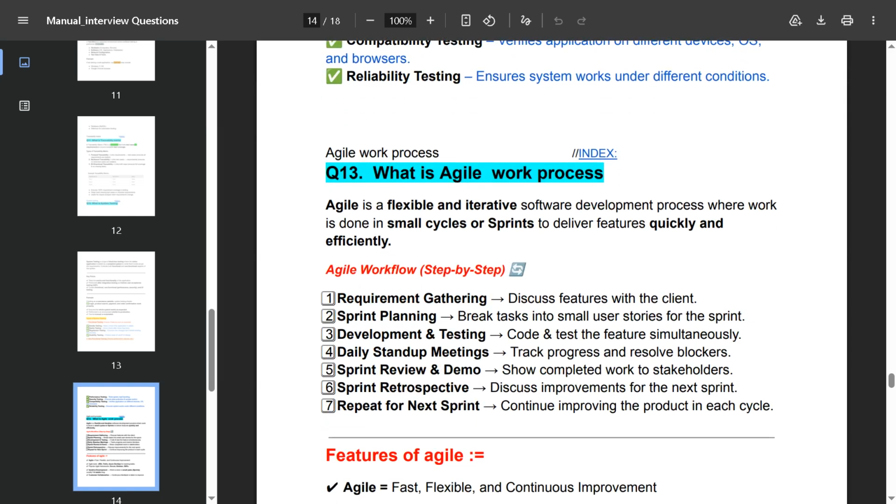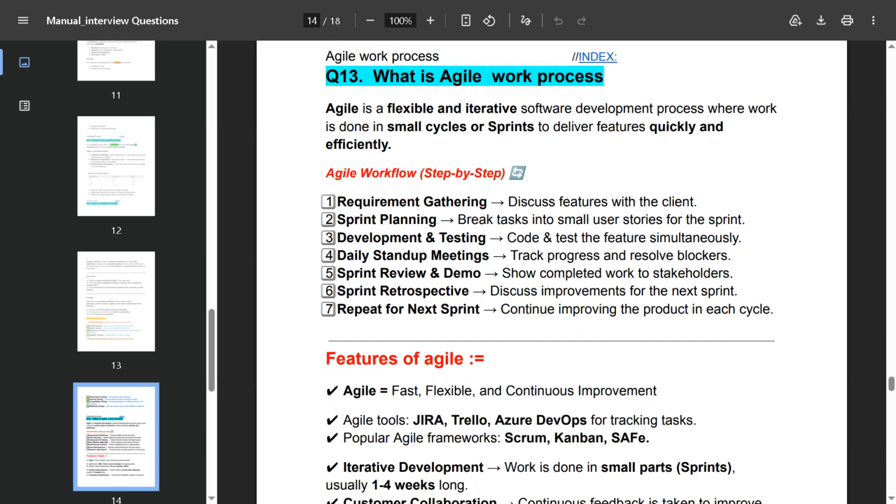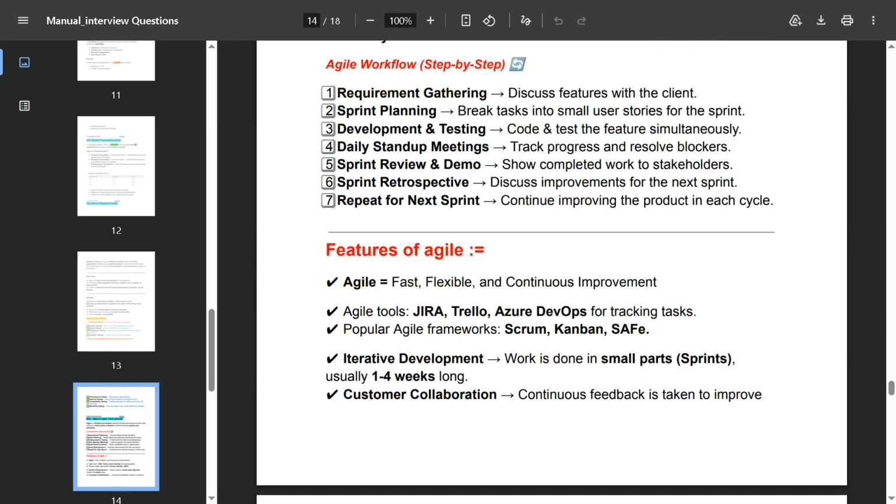Agile work process. It is also asked: can you explain your organization's agile process, which agile process you are following? You can define it like this: agile is a flexible and iterative software development process where work is done in small cycles called sprints to deliver features quickly and efficiently. Agile workflow is requirement gathering, sprint planning, development and testing, daily stand-up meeting, sprint review meeting, sprint retrospective meeting, then repeat for the next sprint.